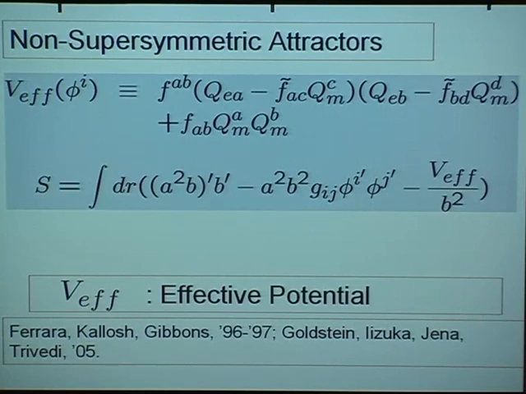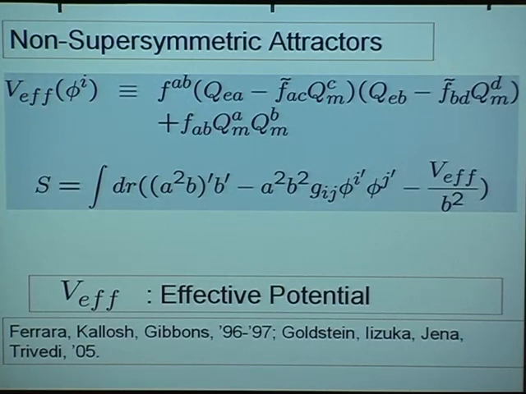This term encodes the effects of the gauge fields, and it's essentially proportional to the electromagnetic energy density in the gauge fields. It is proportional to what I'm calling V effective, the effective potential, which depends on the electric and magnetic charges of the black hole, and it depends on the moduli. That dependence arises because the gauge couplings and the axionic couplings depend on the moduli.